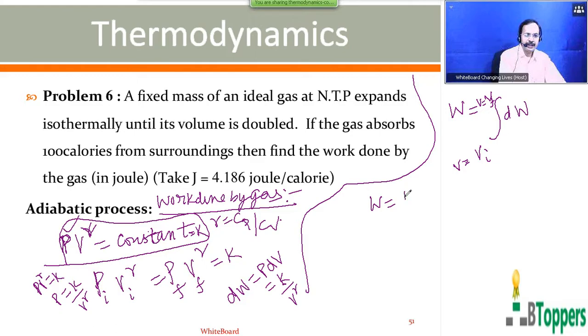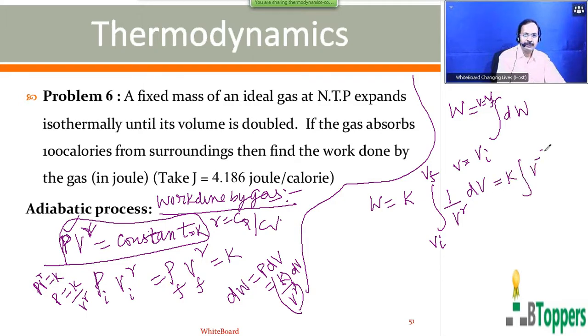For dW, we write P equal to K by V power gamma, so PdV is K by V power gamma into dV. Because K is a constant, you can put it outside the integral symbol. So this you can write as K into the integral of V power minus gamma dV, from V equal to Vi to V equal to Vf.